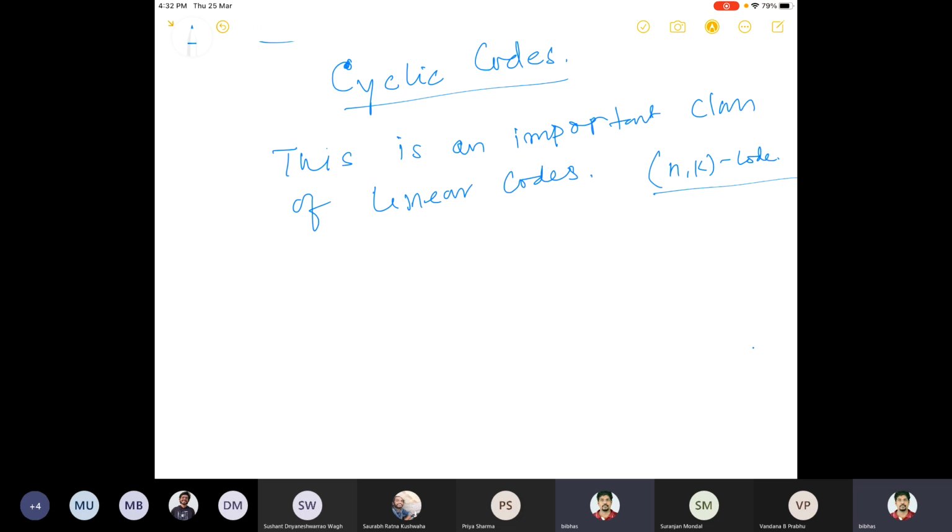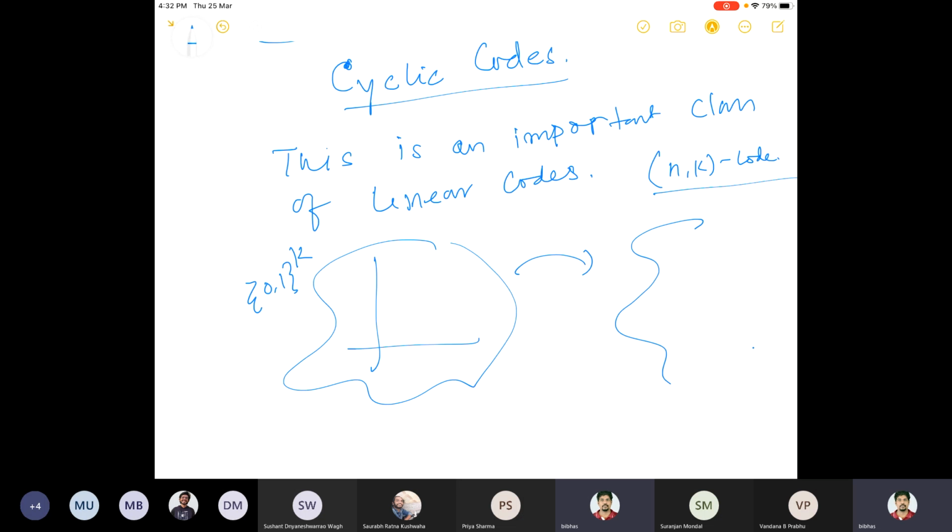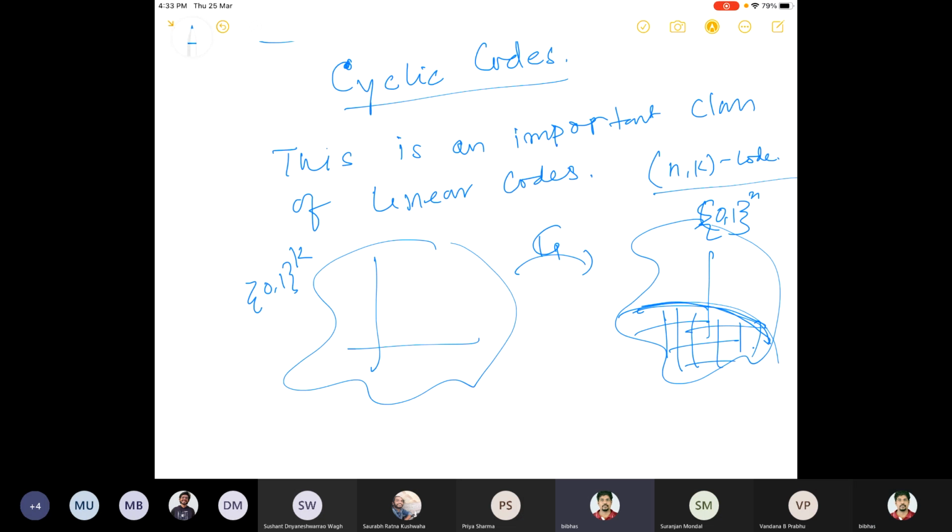Here also we will consider a vector space, but if we just recall the picture, this was {0,1} to the power k, and this was {0,1} to the power n, and this is the range. So this is a subspace basically of {0,1} to the power n. So it was just an ordinary subspace which, in the earlier case, was defined by this generator matrix G. But now we'll focus on this particular subspace. We consider a subspace which has a special property, and that property is called cyclic property.